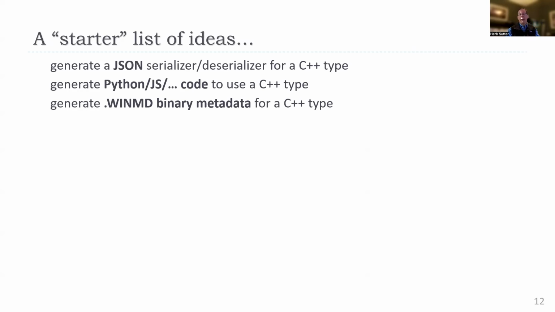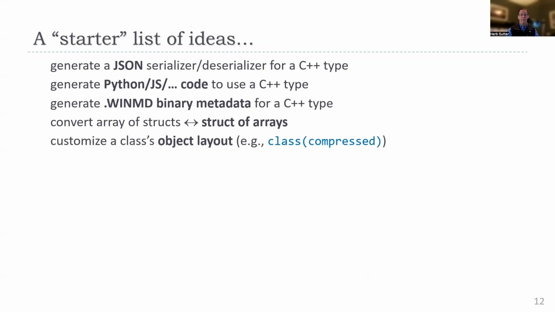We can generate binary files such as that Qt or C++/WinRT needs on Windows to have types be usable by the operating system or by environments such as the Qt runtime. We can just do simple things like say, hey, let's automate the array of structs to struct of arrays optimization, which is very important for compute and for making use of prefetchers.